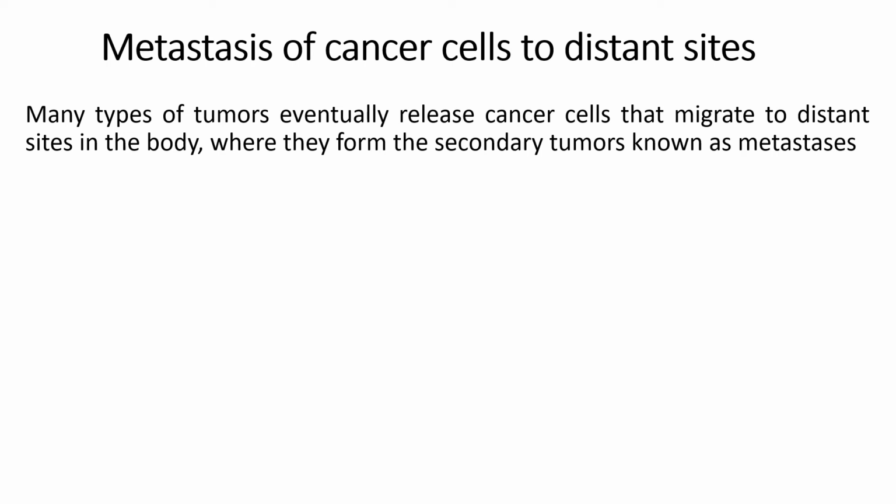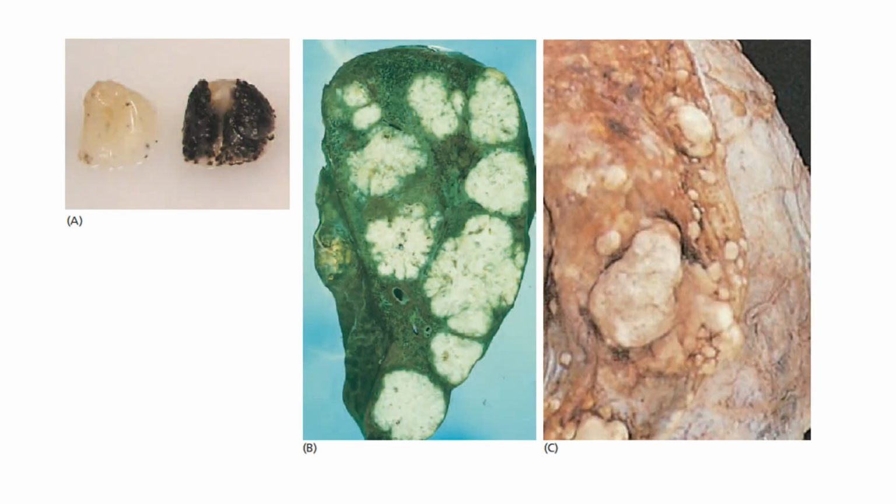With that we come to the next part, which is the metastasis of cancer cells to distant sites. Many types of tumors eventually release cancer cells that migrate to distant sites of the body, where they form secondary tumors or metastasis. Let's keep this part for the next video, where I'll be explaining all three pictures related to cancer cells.